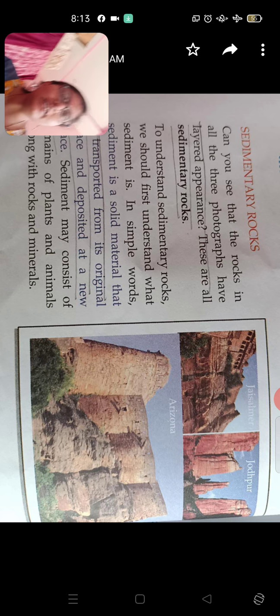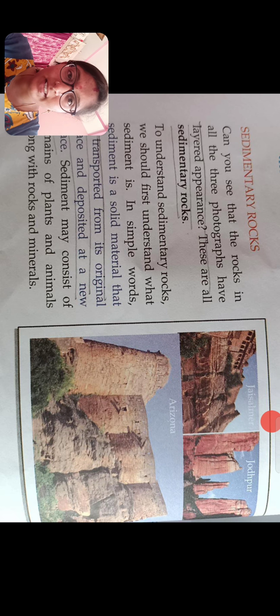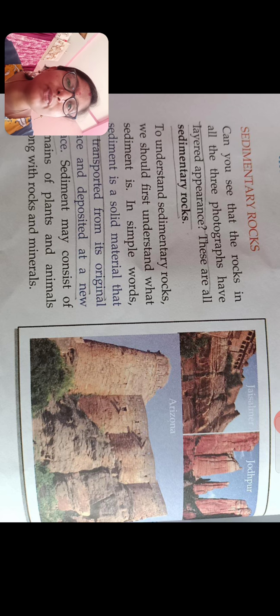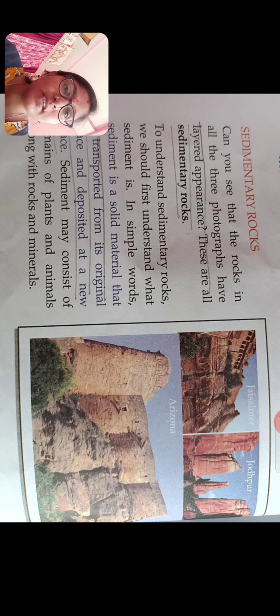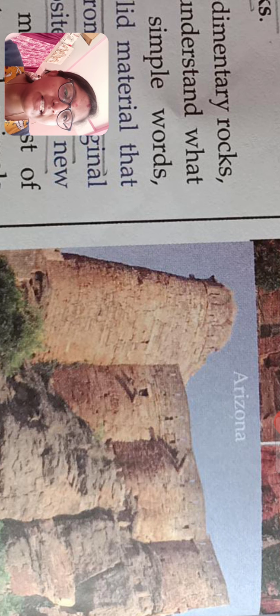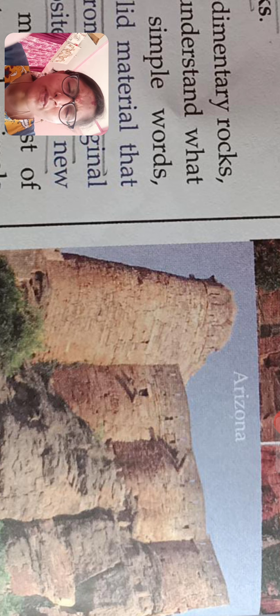See, these are the sedimentary rocks. Let's see about the detail. Can you see that the rocks in all the three photographs have a layered appearance? See in the picture, there is a layered appearance. That is what we call sedimentary rocks. So what is the meaning of sedimentary, ma'am? Let's see.